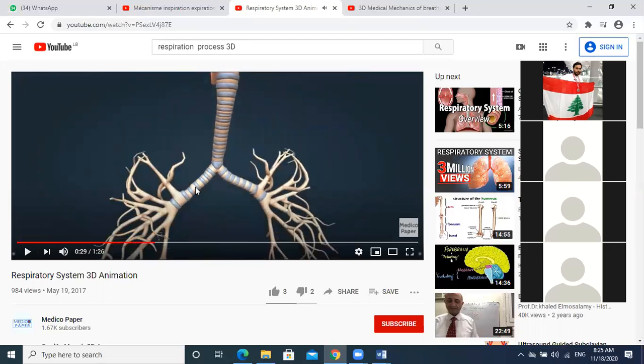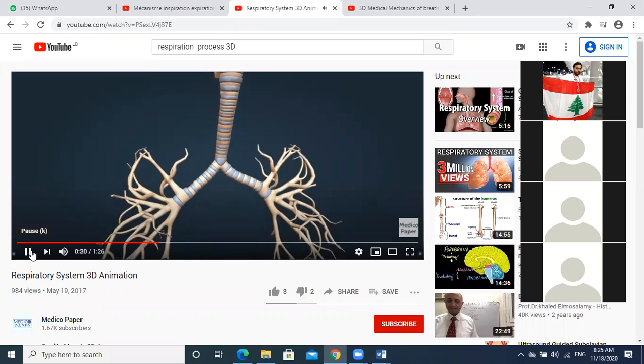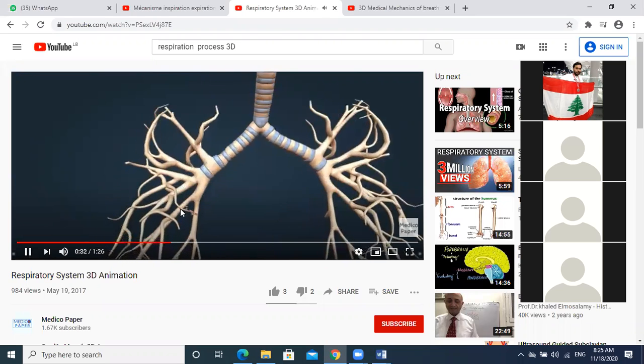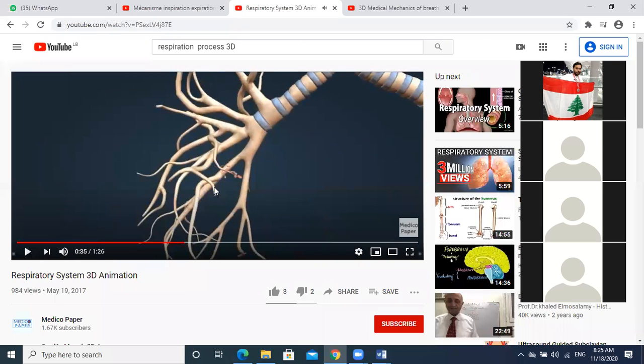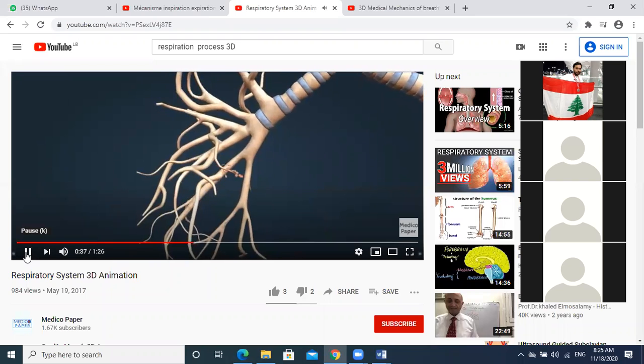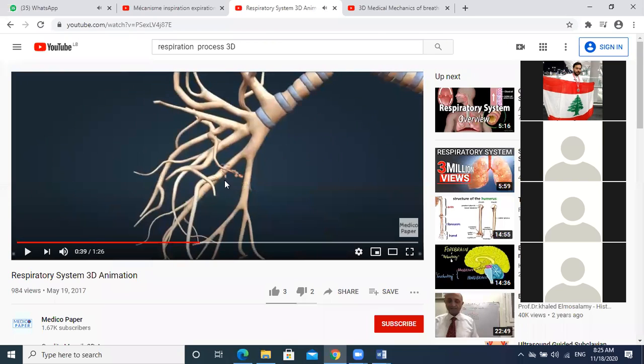Look, this is the trachea. What can you call these two parts? Bronchus. And the small branches are called? Bronchioles. Excellent. They branch into bronchioles. Here, what can you find? Alveoli. Excellent.